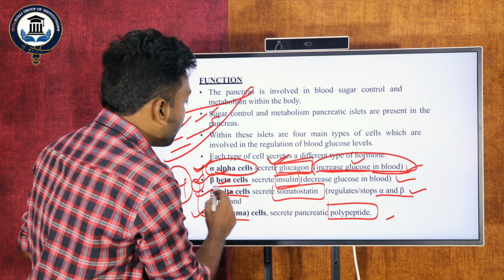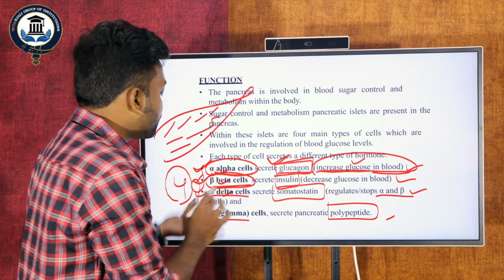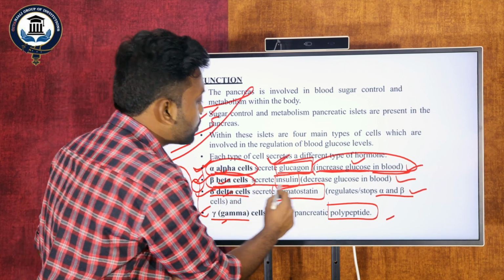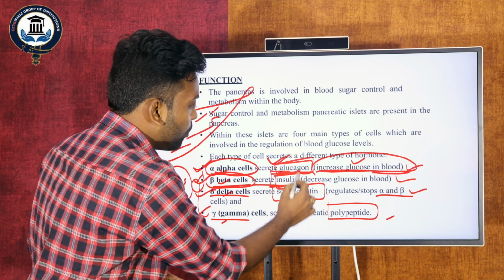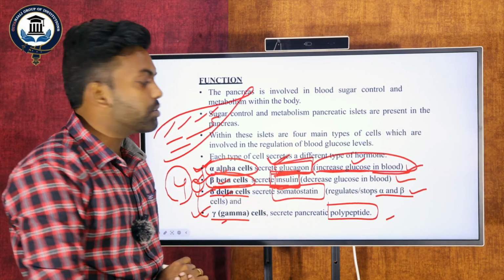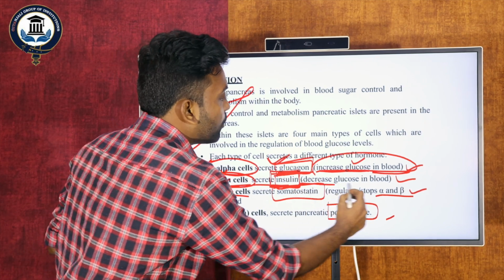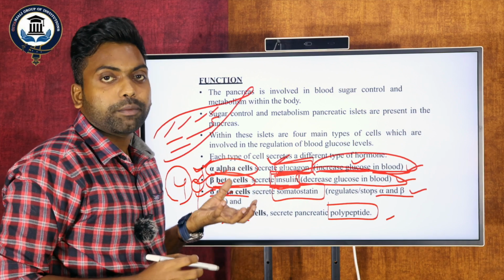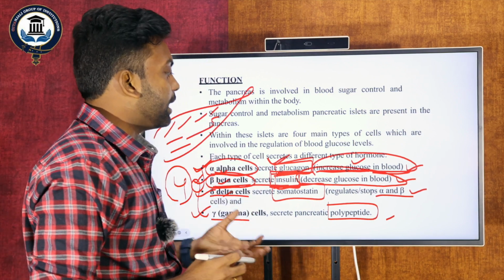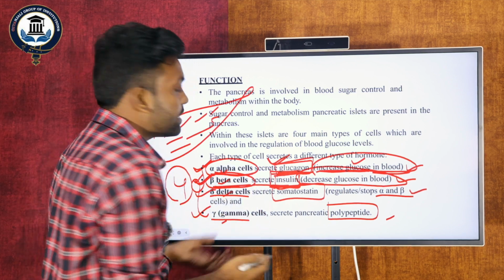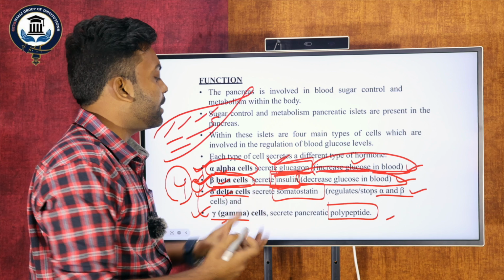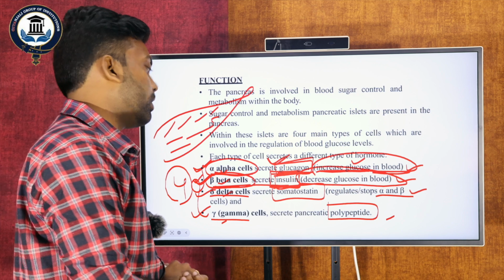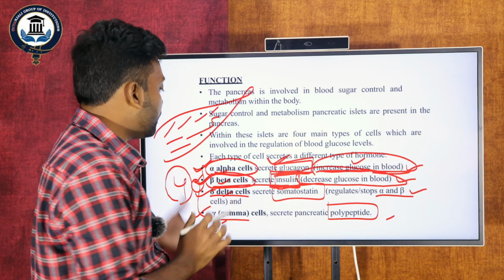And second are the beta cells. It is a specialized cell present in the pancreatic gland. The beta cells secrete insulin. It is very important and well known. What is the main function of insulin? Absolutely, it decreases the glucose in the blood. Whenever the glucose or sugar level in the blood increases, the beta cells are activated and secrete insulin, and it decreases the sugar level, which we can also call the glucose level. That is a very important function done by the beta cells.